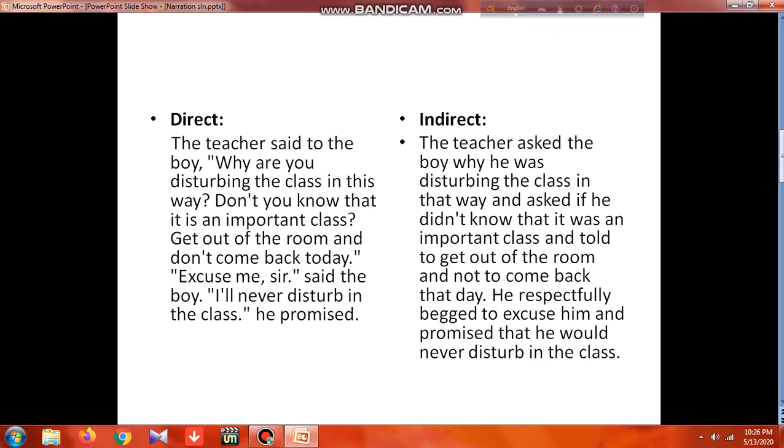Then it comes: "Excuse me, sir," said the boy. For this "sir" we'll take "respectfully." So, he, meaning the boy, respectfully begged to excuse him. Actually he asked for an excuse, so it's also an imperative sentence. And the last line: "I will never disturb in the class." What he said, he would never, for "will" we take "would," so he would never disturb in the class. So these are done.